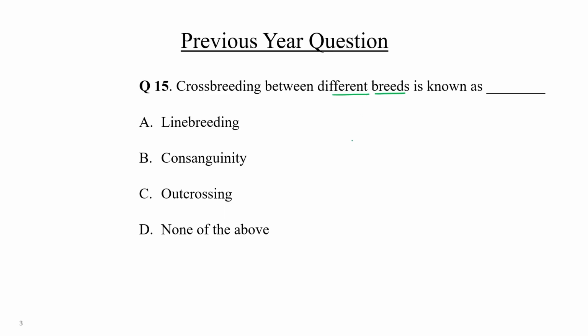Now, next question: cross breeding between different breeds is known as line breeding, consanguinity, outcrossing, or none of the above. Cross breeding between different breeds is known as? Choice number A, B, C, or D.